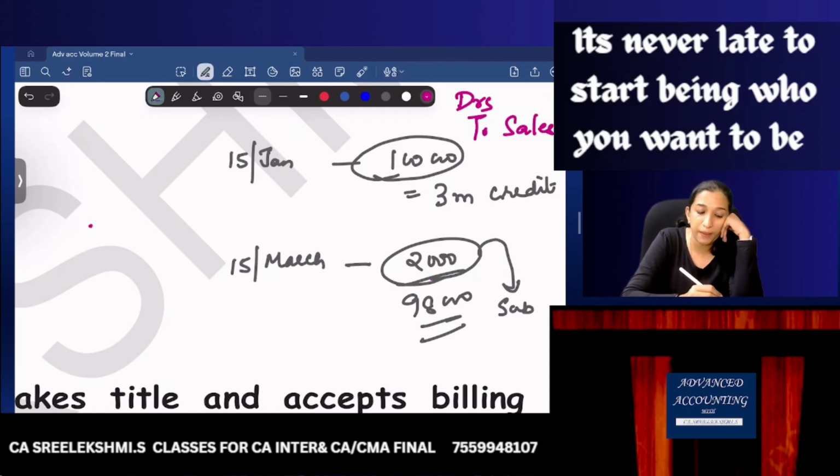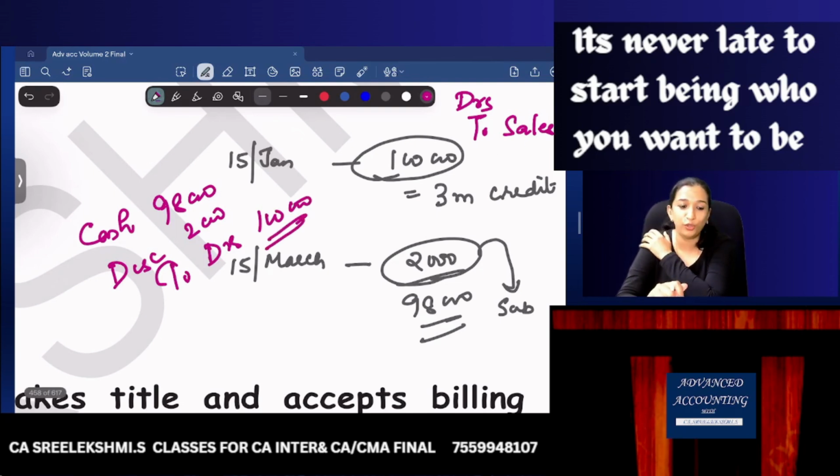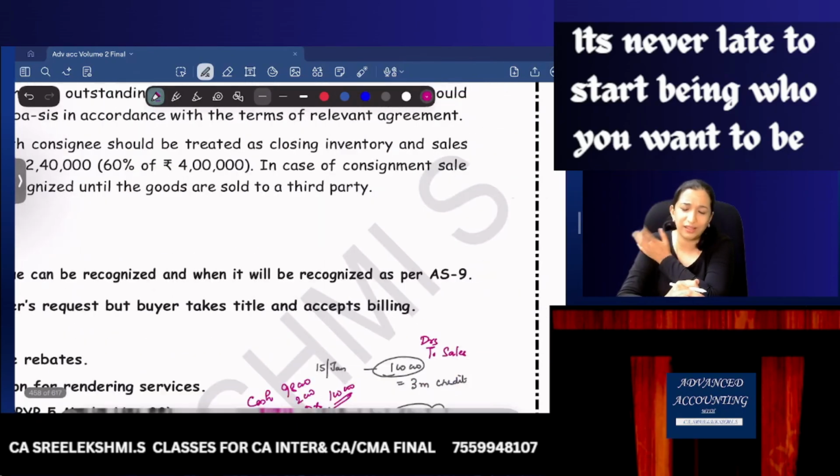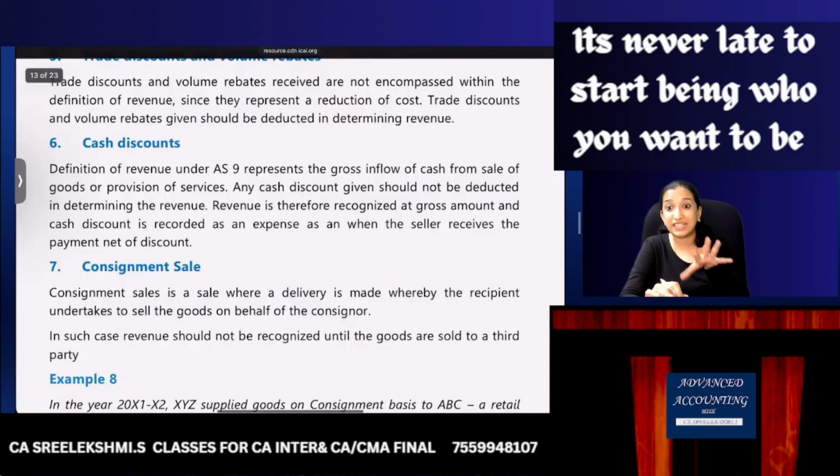And cash discount, I pass the entry: cash 98,000, discount 2,000, and to debtors 1 lakh. So cash discount, what we will do? Cash discount will not be reduced from revenue. Cash discount will be shown as an expense.